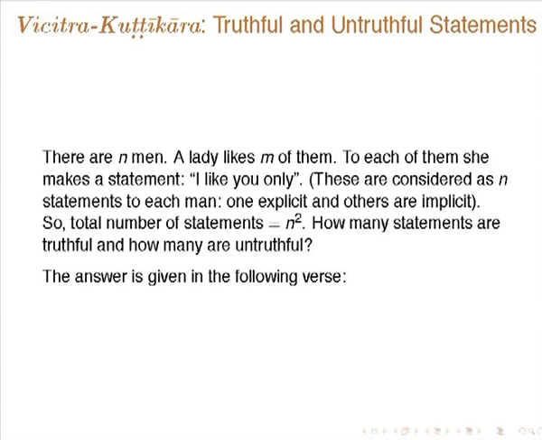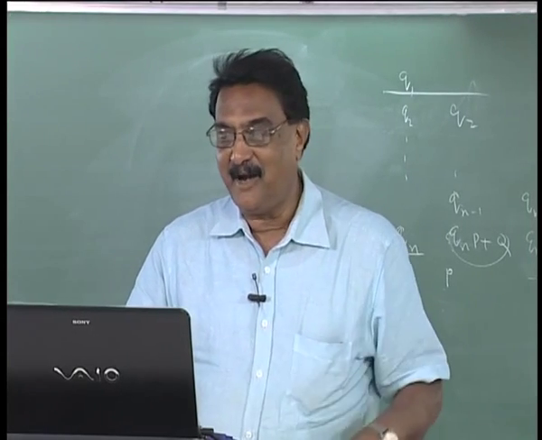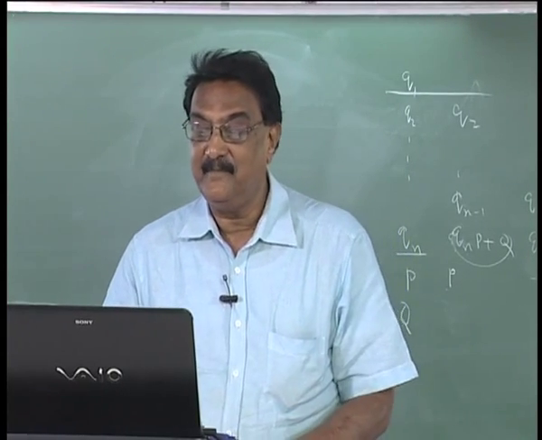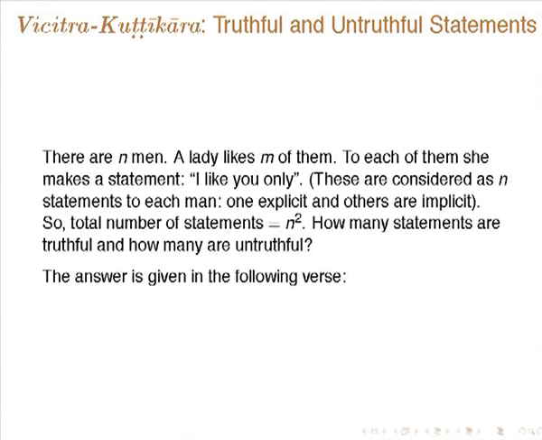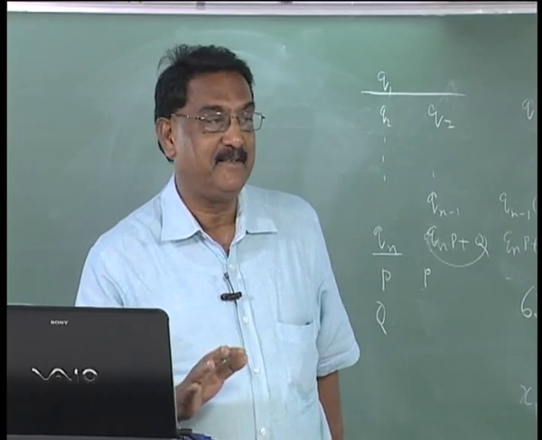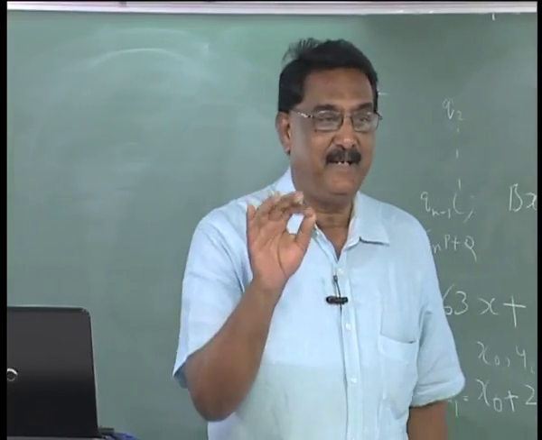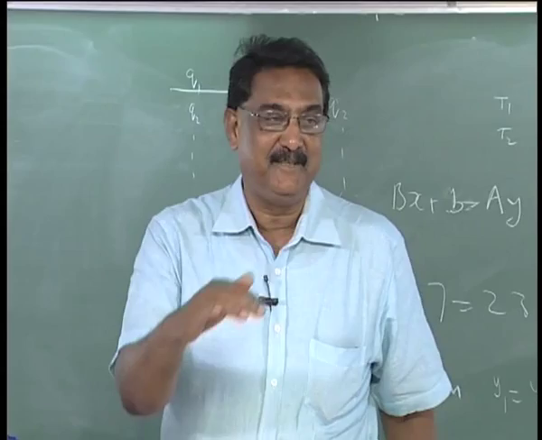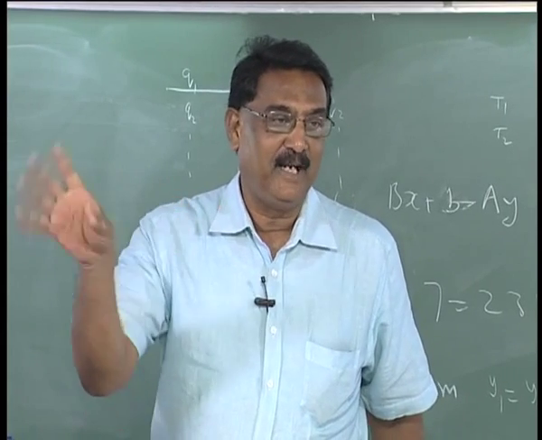And then there is an interesting problem, Vichitra Kutti Kara, truthful and untruthful statements, which various people after Mahavira onward talk about. So, there are n men, and a lady likes m of them. To each of them she makes a statement, I like you only, but that statement is considered as n statements. I mean, she is making one statement, but implicitly it is assumed that she is making n minus 1 statements, I don't like that person.